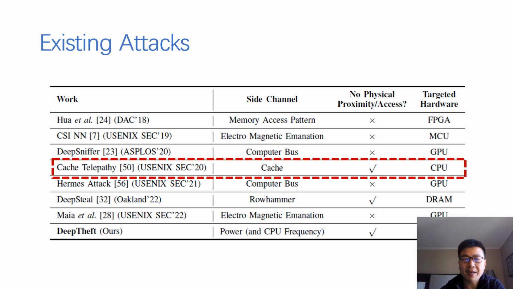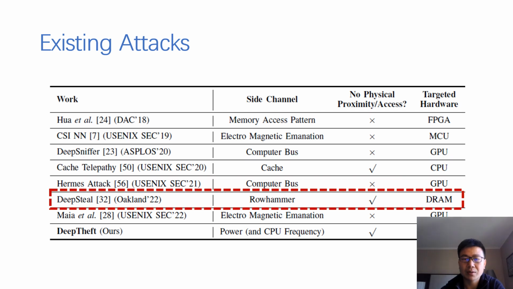Cache Telepathy is the only work that avoids physical or proximate access to the victim machine. It uses cache as a side channel. However, its stealing accuracy is low. As for DeepSteal, it leverages Rowhammer as a side channel, but this work is not for model architecture stealing. It actually assumes that the model architecture is known by the attacker, who steals the model weights instead.